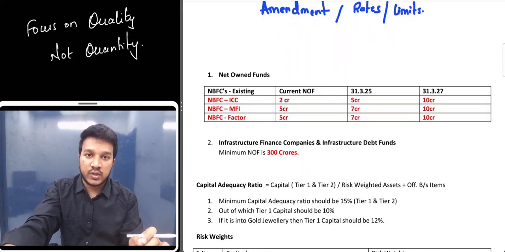So in this video we are going to cover NBFC's amendment part, and all the rates and limits in NBFCs will be covered in this video.